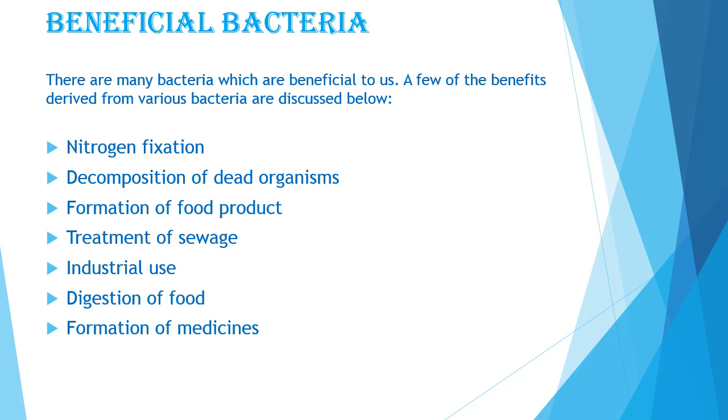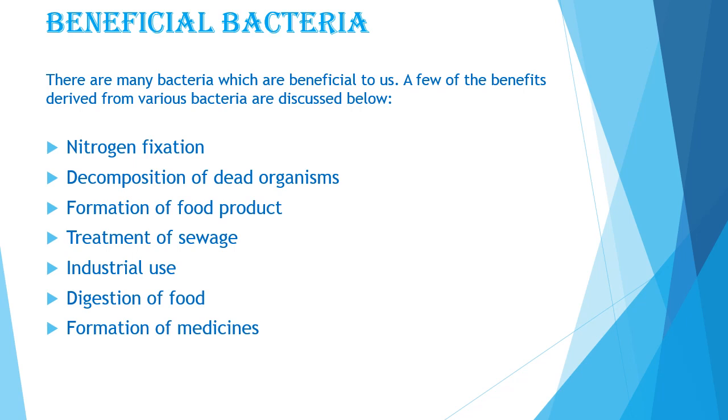So how are they helping us in forming food products? You already know that the curd that we are using, we are getting from a bacteria, because lactobacillus, a bacteria, sours milk and it is used to make curd. Certain bacteria can easily break down the starch present in potato and corn to form organic acids such as lactic acid. Cheese that we are eating is manufactured by the action of bacteria on milk. So this way bacteria are helping in the formation of food products.